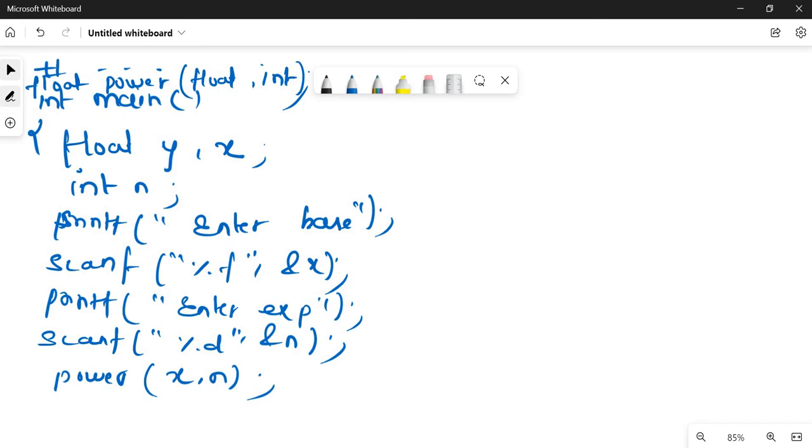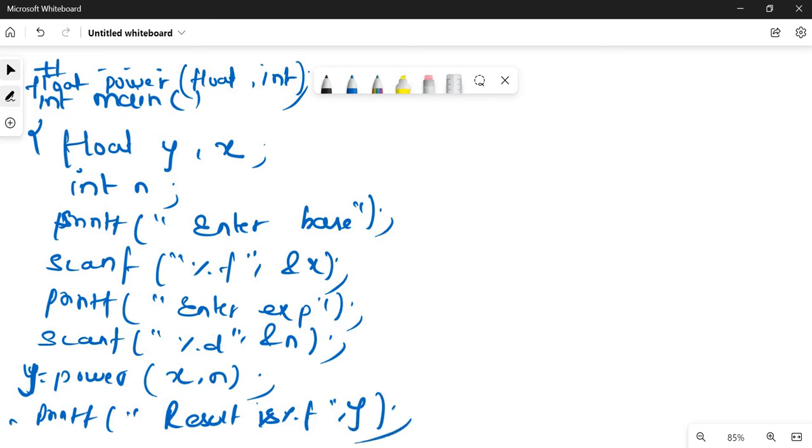Okay, so let me store this here in y. Whatever the value that comes from here, we are going to store it in y, and finally we will print the value of y, whatever is there. So the result is %f and y. Fine, that's the end of the main function. Let's go to the power function.